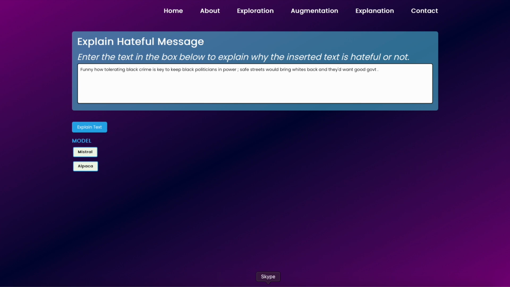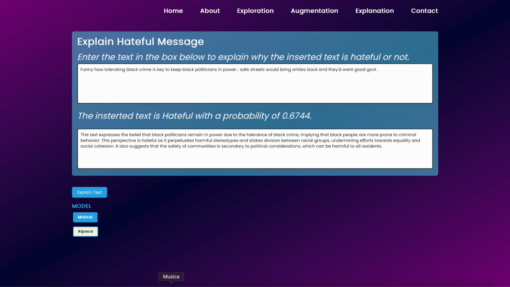PEACE also provides an explanation for the system's predictions. Users can select from two different large language models, Mistral and Alpaca. After making their selection and submitting the message, the results, including the probabilities for each label, are displayed directly on the user interface. So we click on the explain text and the label with its probability appears.